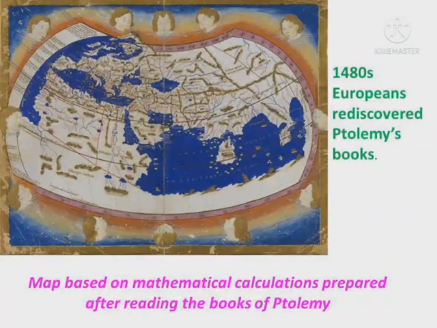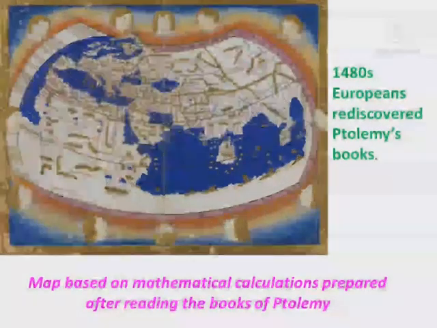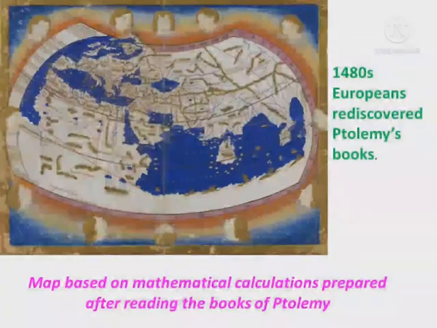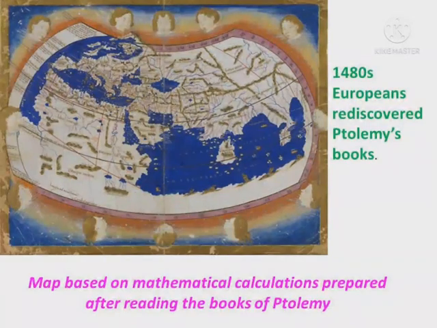This picture shows a map based on mathematical calculations, prepared after reading the books of Ptolemy. Around 1480, Europeans rediscovered Ptolemy's books. Unlike the map shown above, this is based on actual mathematical calculations of distance and directions.